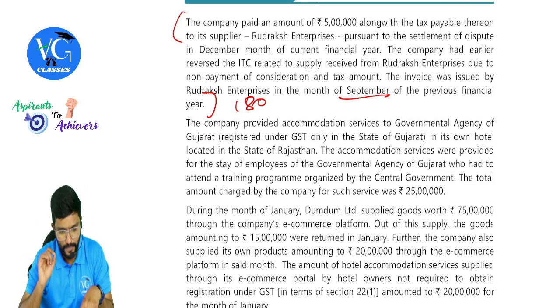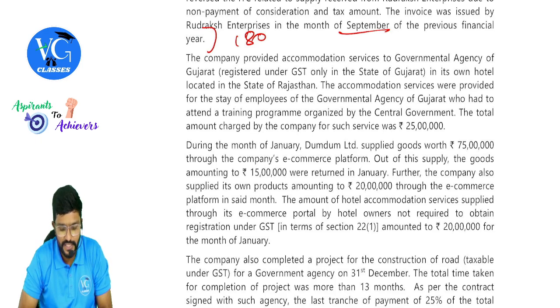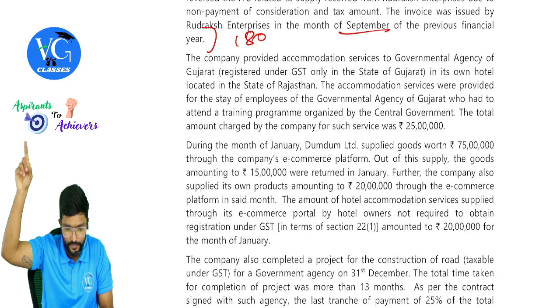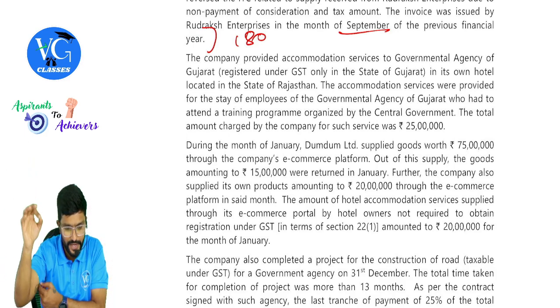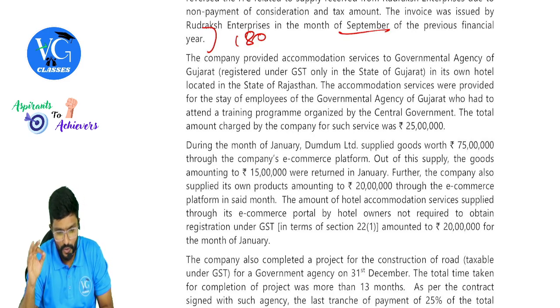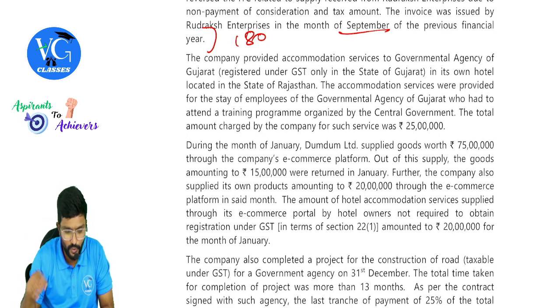Yes. The company provided accommodation services to the government agency of Gujarat, registered under GST only in the state of Gujarat, in its own hotel located in the state of Rajasthan. Hotel is in Rajasthan. The accommodation services was provided for the stay of employees of government agency of Gujarat who had to attend the training program organized by central government. The total amount charged by the company for such service is 25 lakh.